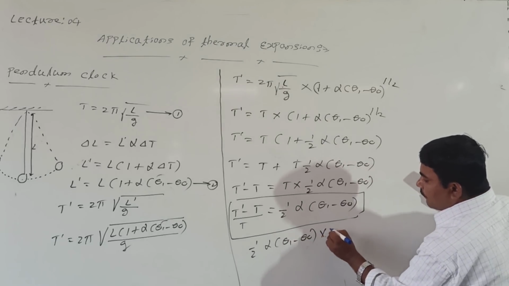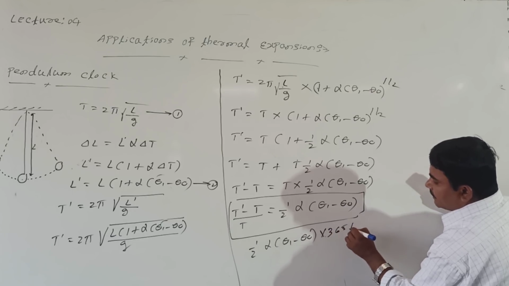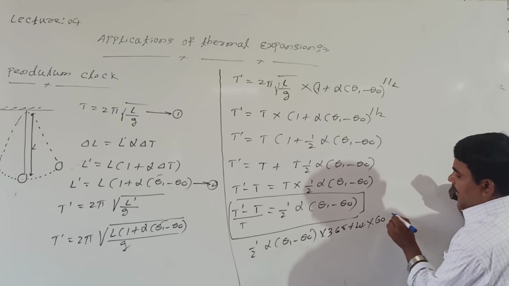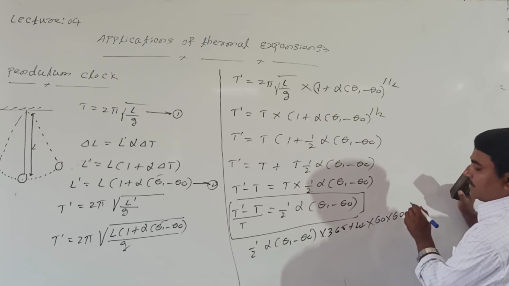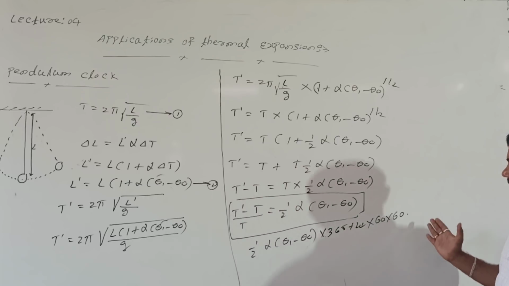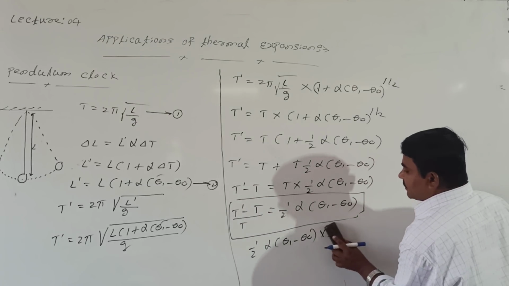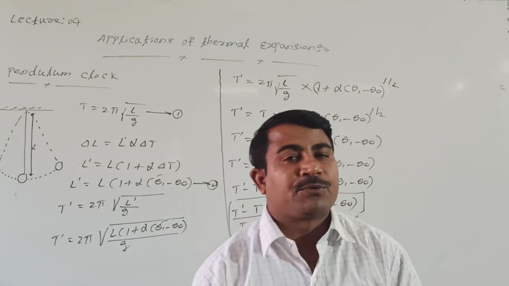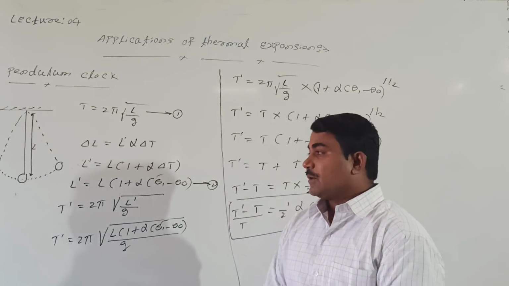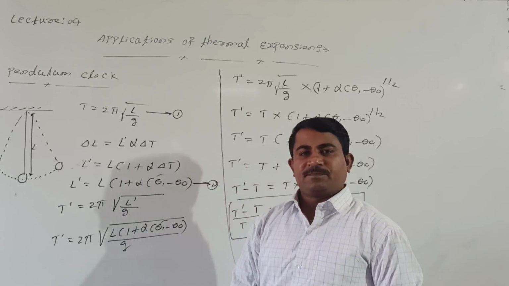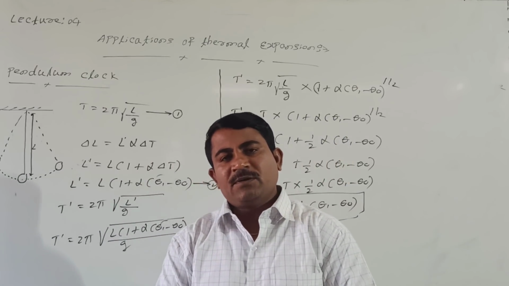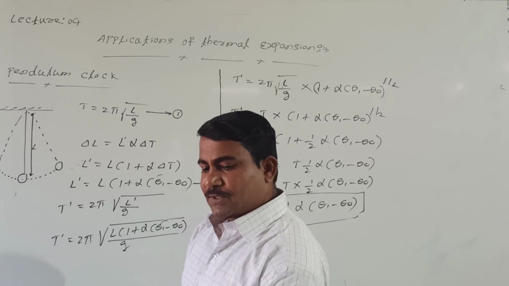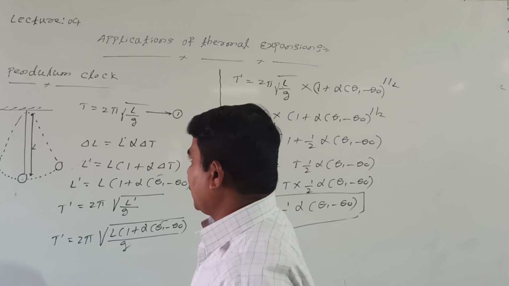You can multiply. For 1 year, 365 days. In 1 day, 24 hours. In 1 hour, 60 minutes. In 60 minutes, how many seconds are there? 60 seconds are there, right? Like this you can multiply. This is the time loss or time gain of a simple pendulum due to increase in temperature. This is one of the applications of thermal expansion of solids.